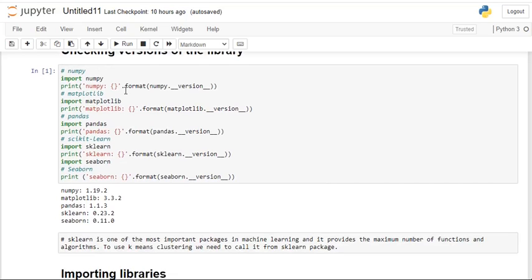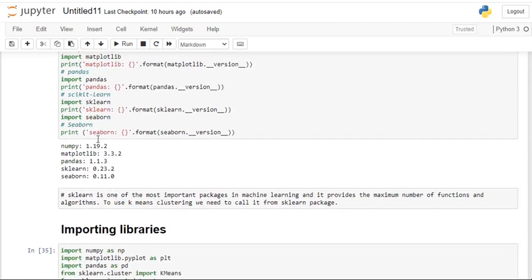Here numpy we have imported and the version has been checked, and matplotlib, pandas, sklearn and seaborn will be used, and the versions of these libraries have been verified. sklearn is one of the most important packages in machine learning, and it provides the maximum number of functions and algorithms. To use k-means clustering, we need to call it from the sklearn package.